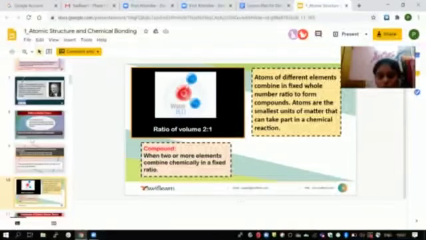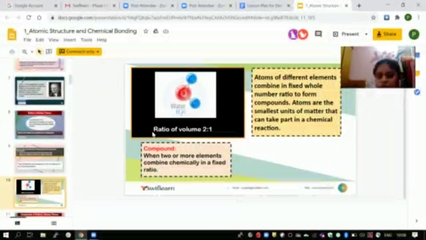Next is the compound. When two or more elements combine chemically in a fixed ratio, it is called a compound. For example, take water. Here, water is formed by the combination of hydrogen and oxygen. Here H is hydrogen and O is oxygen.